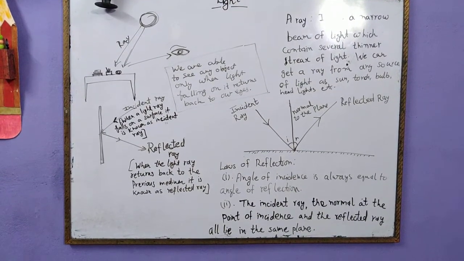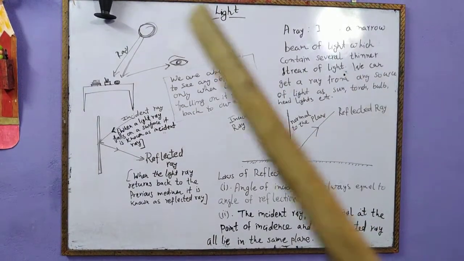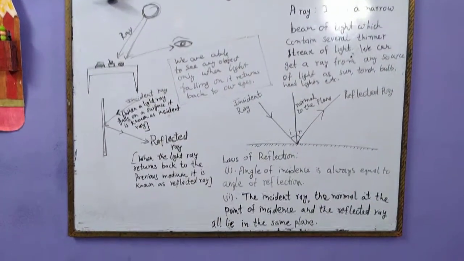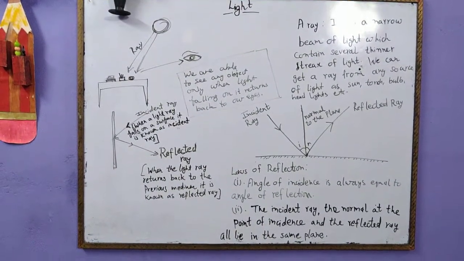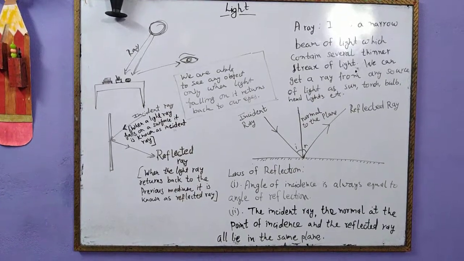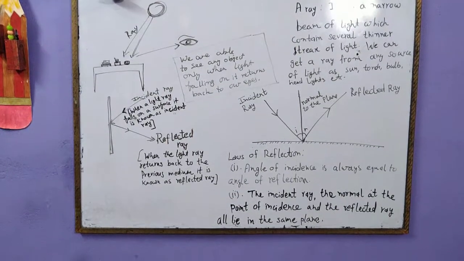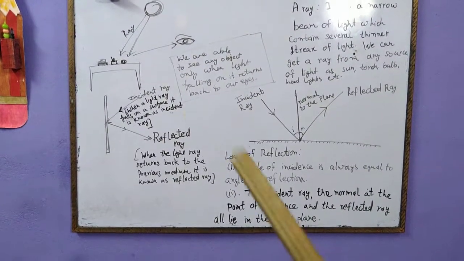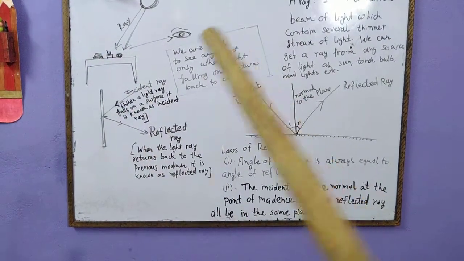Today we are going to start chapter 16 in science, that is light. Let us begin. So students, what is the use of light in our life? Light is the substance or source. We can see that light is the element which makes us see any object. How? When light falls on any object, we are able to see that object.